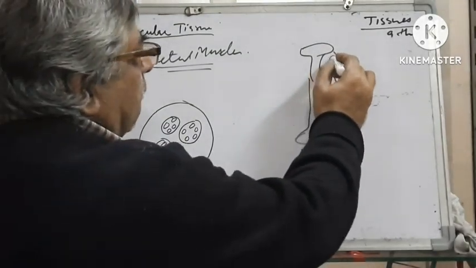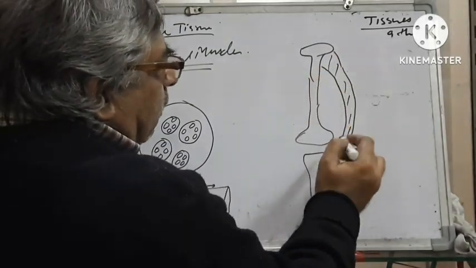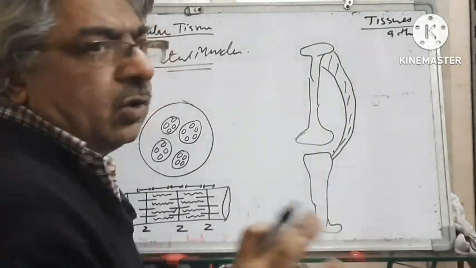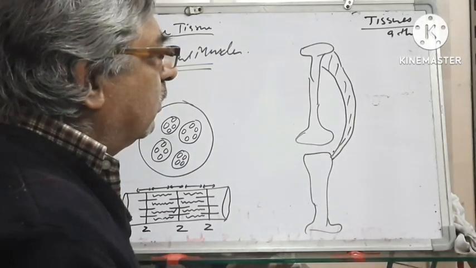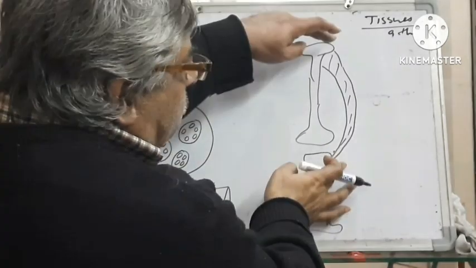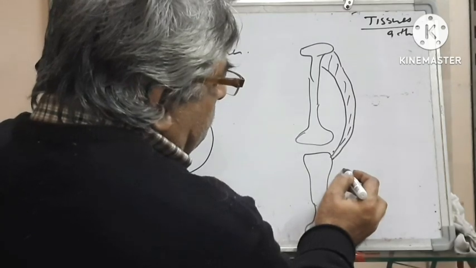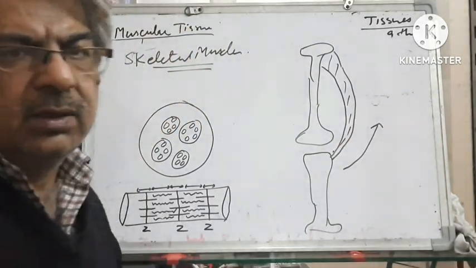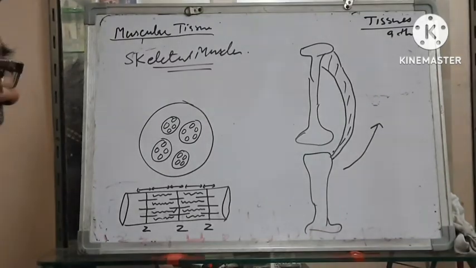Okay, this is an example of muscle. When this muscle contracts, it is shortened, its size becomes short, so this bone will move. This way they cause the movements.